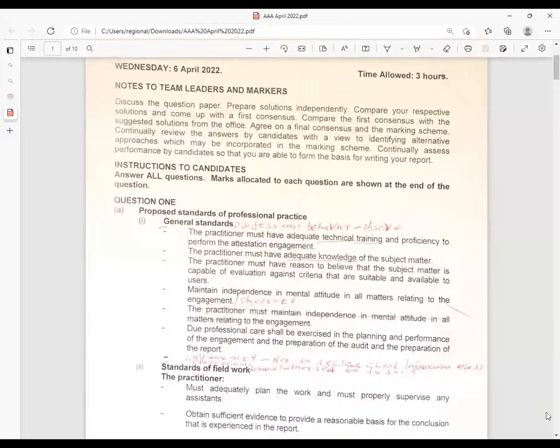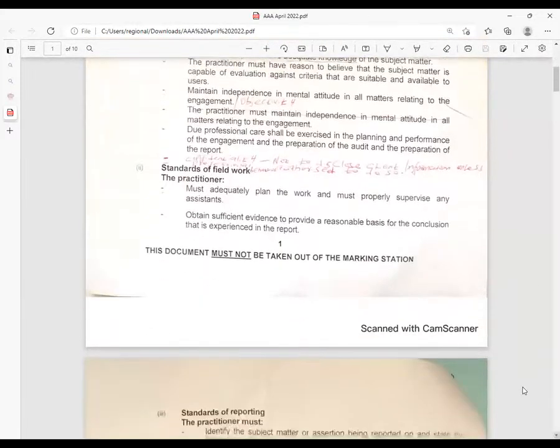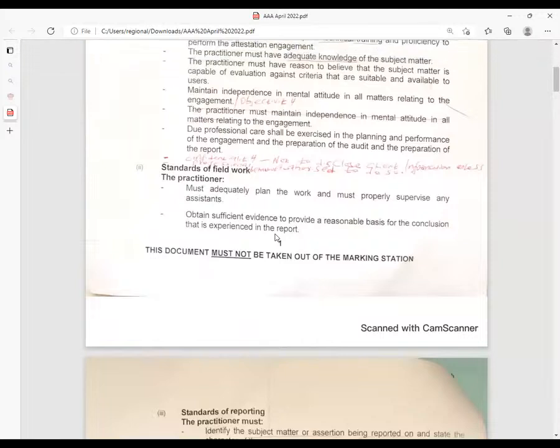The practitioner must adequately plan the work and must properly supervise any assistance. At work, we must obtain sufficient evidence to provide a reasonable basis for the conclusion that is expressed in the report. So you're saying at work, ladies and gentlemen, remember, we don't want to make opinions haphazardly. Here, we are going to rely on evidence.